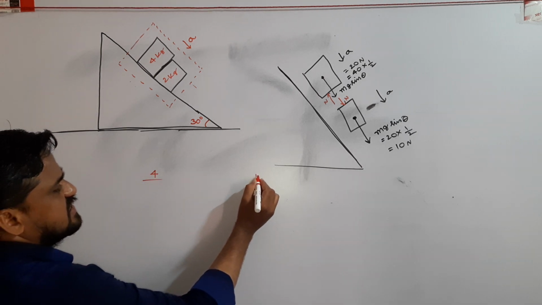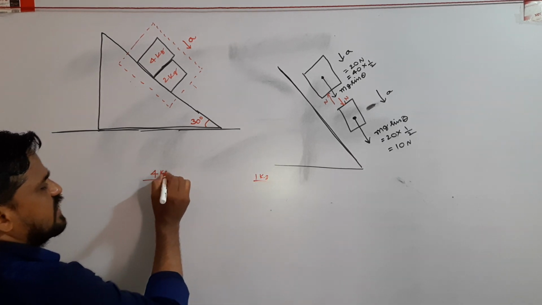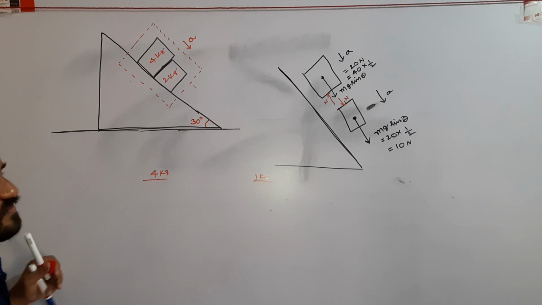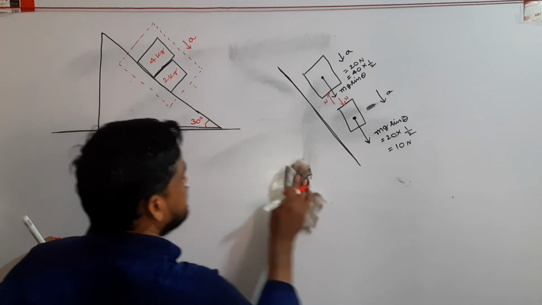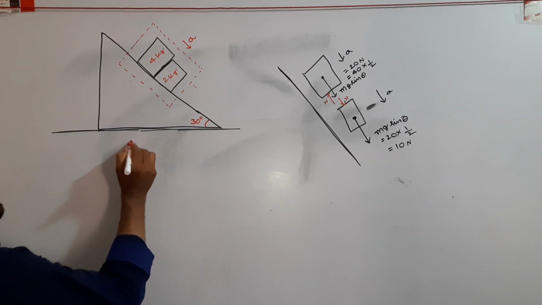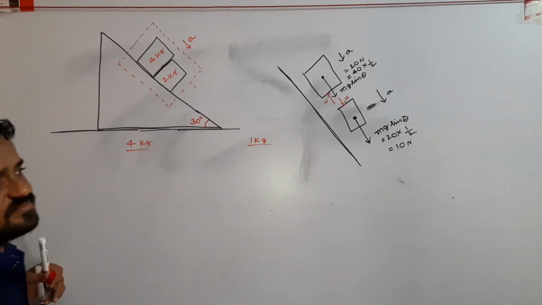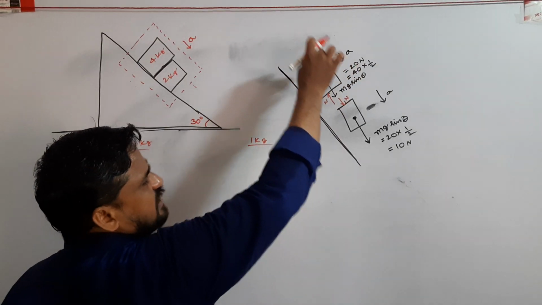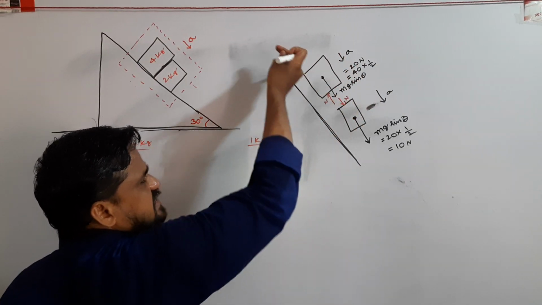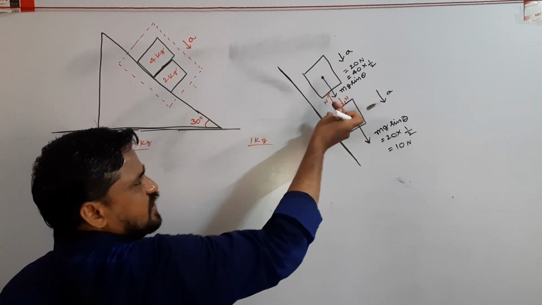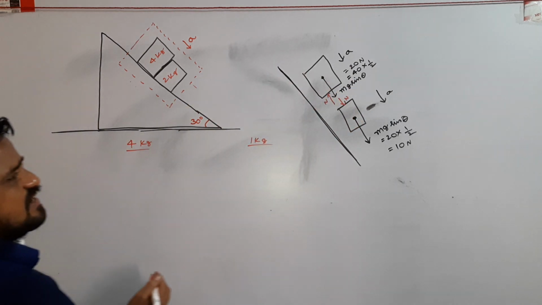Write force equations related to the 4 kg body and the other body. On the 4 kg body, two forces are acting. One is 20 Newton down, another one is N up.